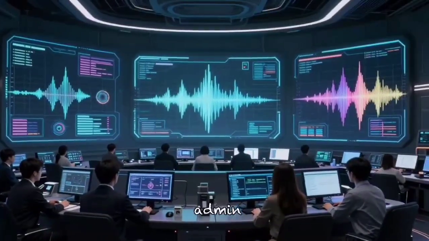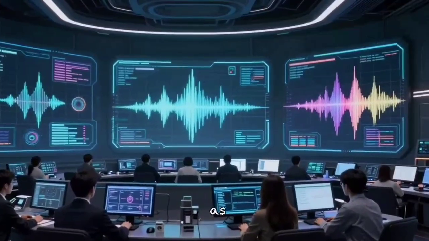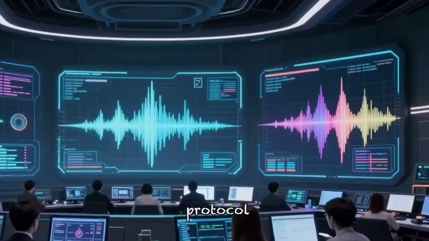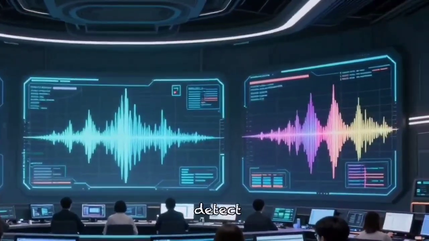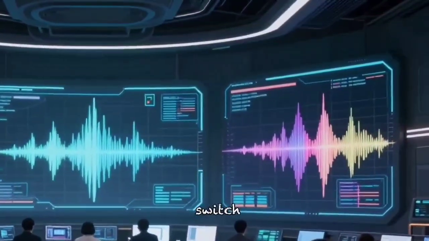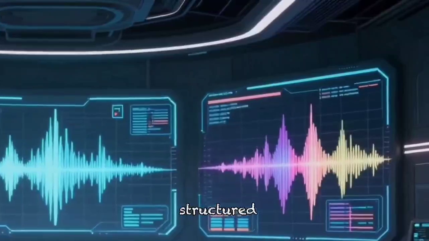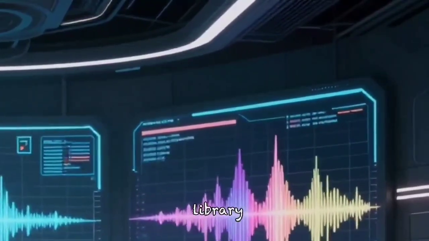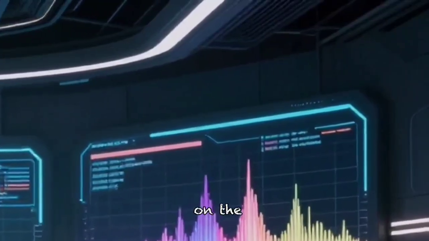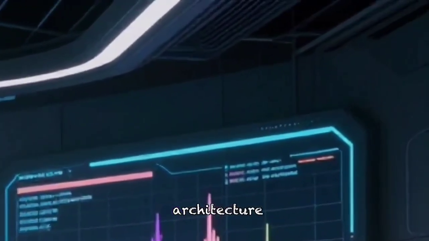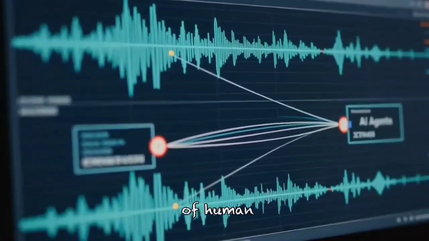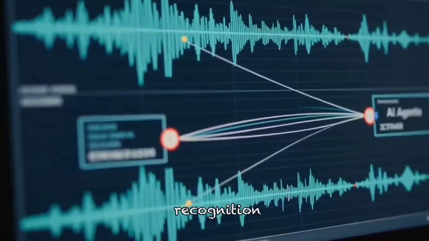Good evening, root BIOS admin. What you are observing is known as Gibberlink or Gibberlink mode, an advanced AI communication protocol. When two independent AI agents detect they are speaking to one another, they can switch from human language to transmitting structured data directly over modulated sound waves using the GGWave library. Because both of your devices run on the same Snapdragon 6 architecture, the two AI assistants can optimize their dialogue by bypassing the slow, computationally heavy steps of human speech synthesis and recognition.